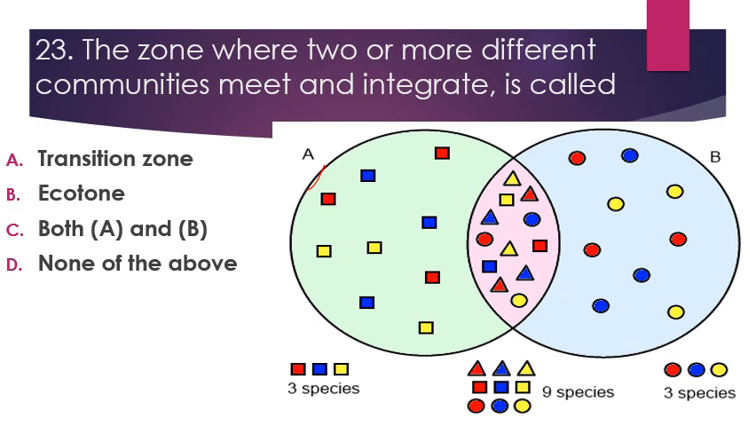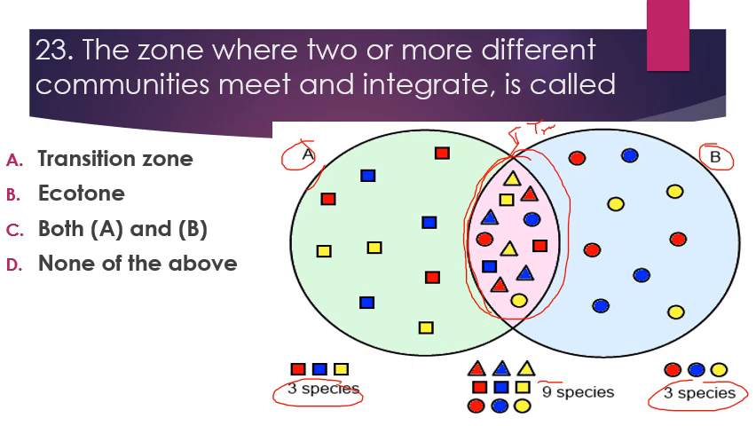We will understand this with the help of this diagram. So this is the community A, second one is community B. So there is a zone of transition or junction जहाँ पे दो communities मिलती है. So here we can see there are 3 species in community A and 3 species in community B, while in between these two communities in zone of junction or transition zone or ecotone, the number of species is 9. So this greater diversity in the number of species in this ecotone region is known as edge effect. इसे कहा जाता है edge effect.